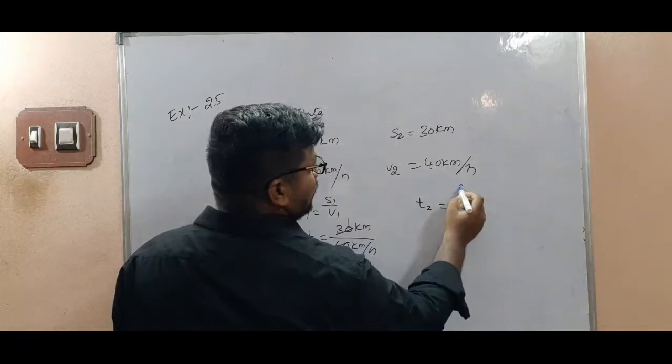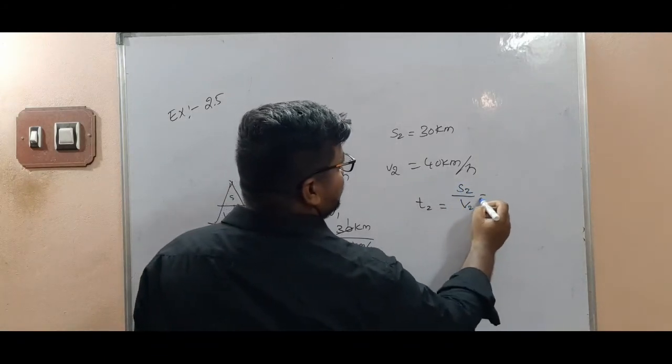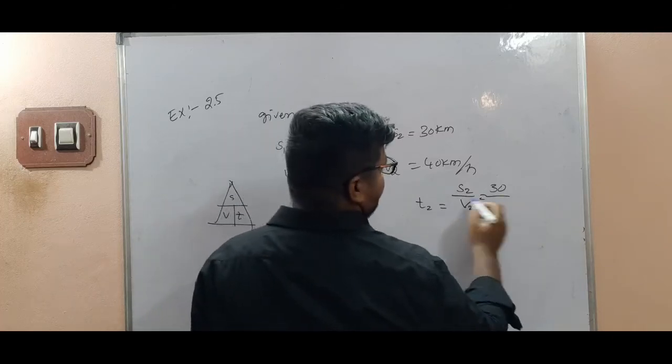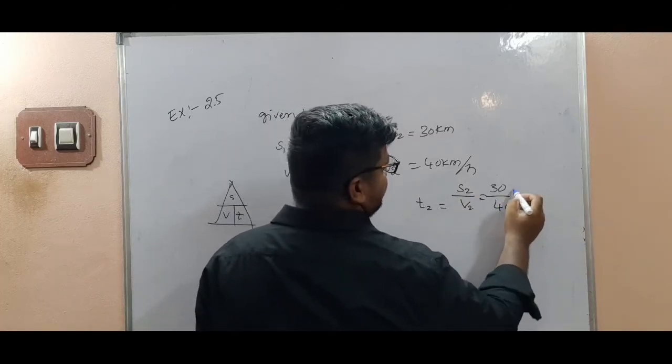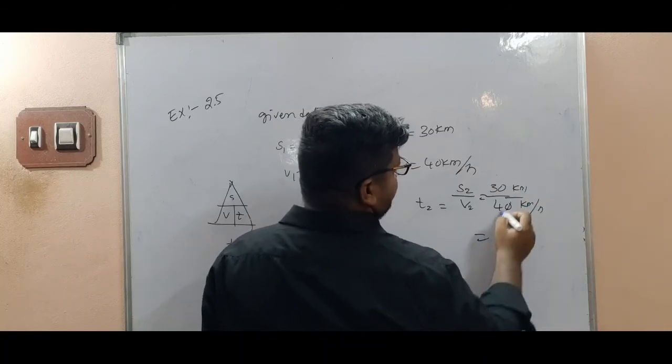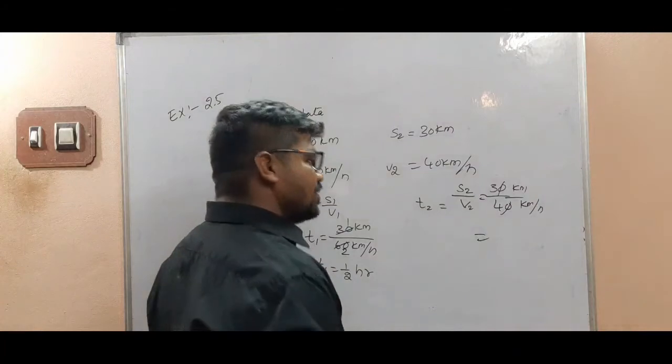Then T2 is S2 by V2, 30 by 40 kilometer per hour, which is 3 by 4th hour.